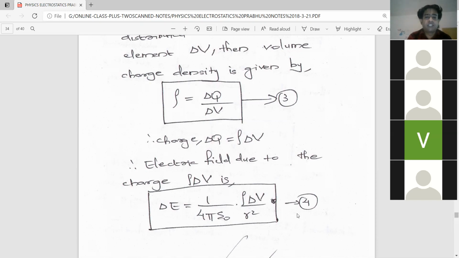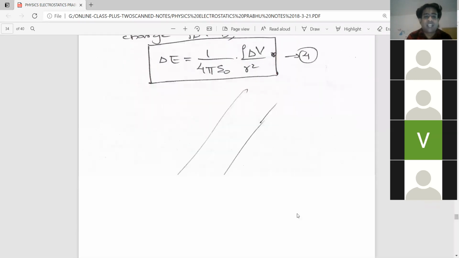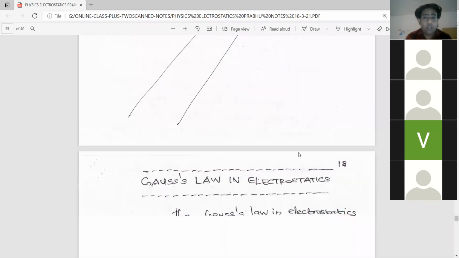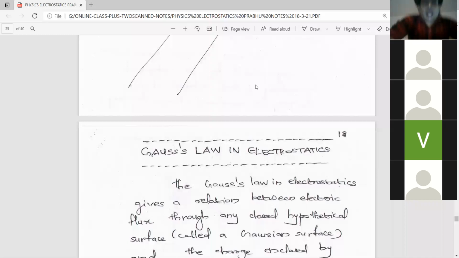Yes, sir. It's completed. So one of our topics is completed. We can start the next heading also. We don't have enough time. So I think you have understood up to now. Did you understand, everyone? Does anyone have any doubt? Please ask now. Otherwise, I can start the next heading, which is very important: Gauss's law in electrostatics. Please tell. Did you understand what I taught today up to this?